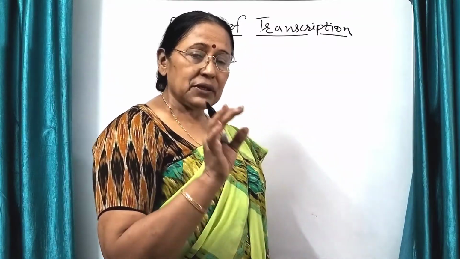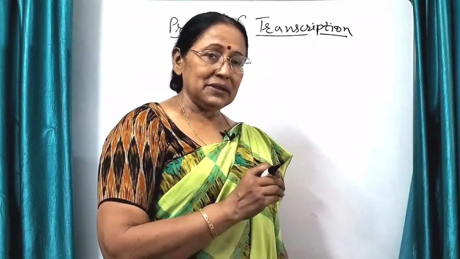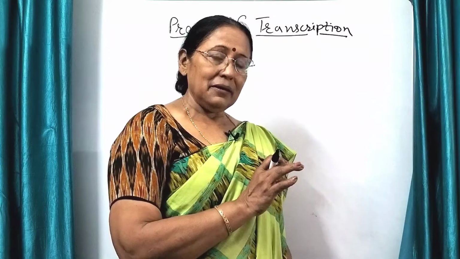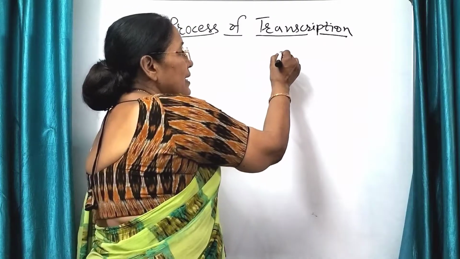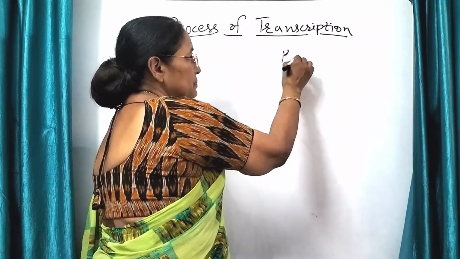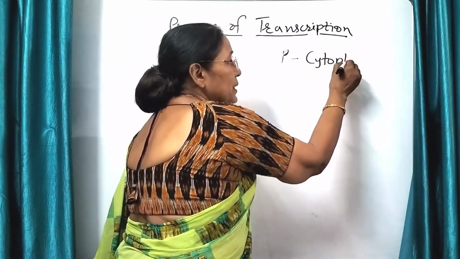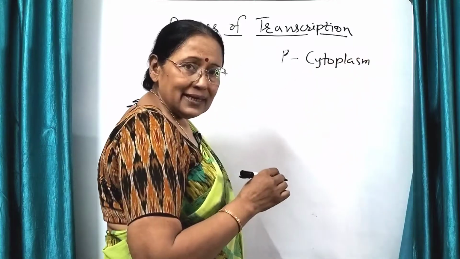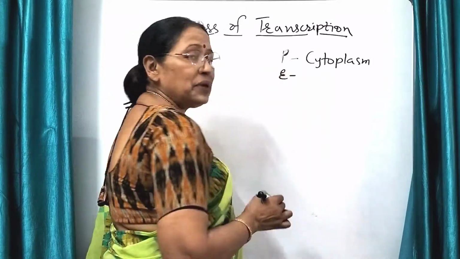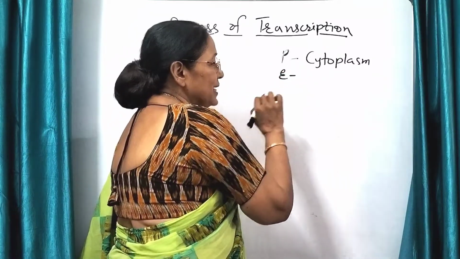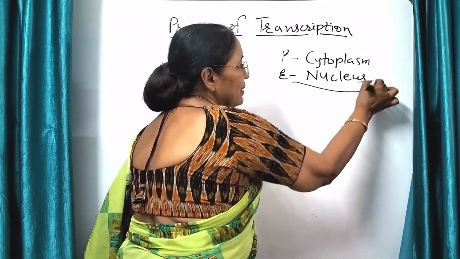Though the steps of transcription are similar in prokaryotic and eukaryotic organisms, there are a few differences. In prokaryotes, transcription takes place in the cytoplasm. Why in cytoplasm? Because they do not have a nucleus and the DNA is present in the cytoplasm. Whereas in eukaryotes, transcription takes place in the nucleus for the simple reason that DNA is present in the nucleus.